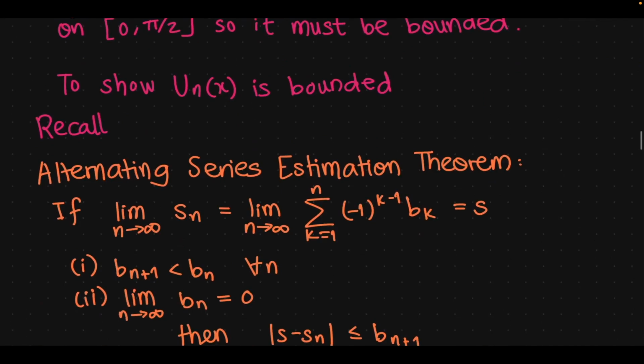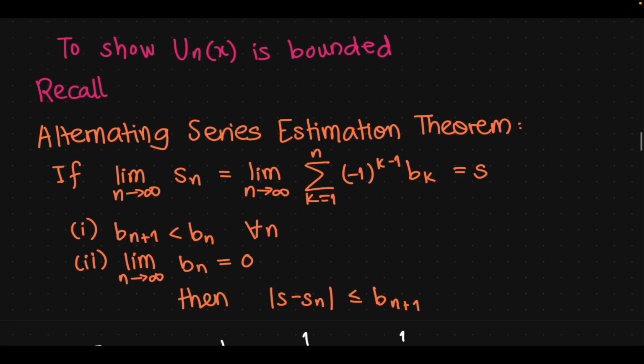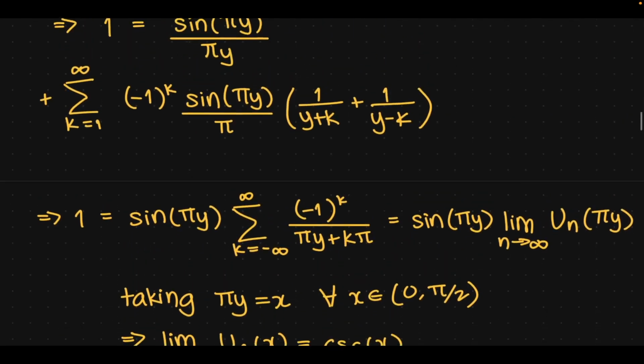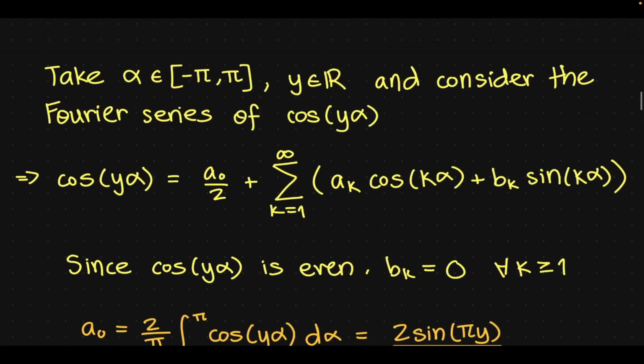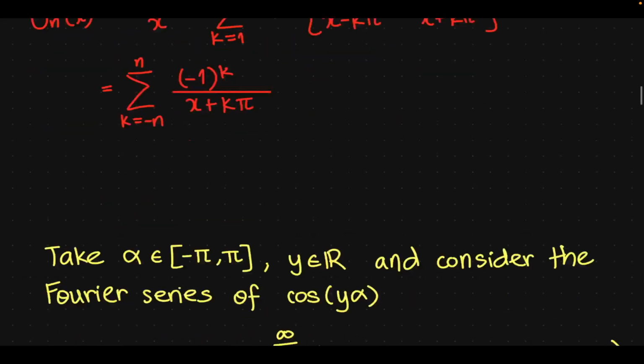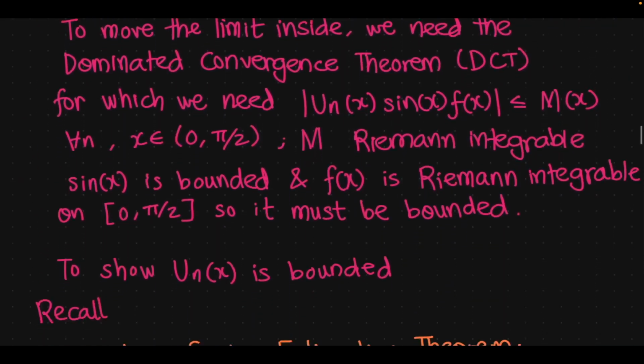I hope that this line of thought is clear. This is something we often do in analysis. So now to show that this un, which is actually an alternating series, if you think in terms of the partial sums, sorry, I have to keep going up for the real form of un. So this is an alternating series. The n becomes a label of a sequence, so it becomes a sequence of partial sums, essentially, which have this alternating sum going on.